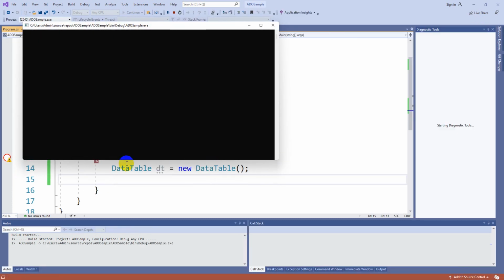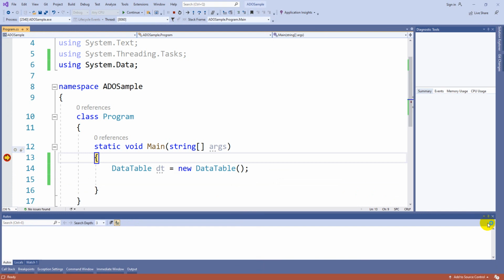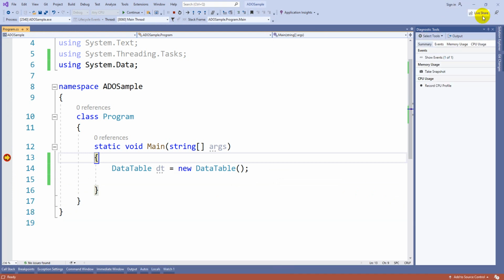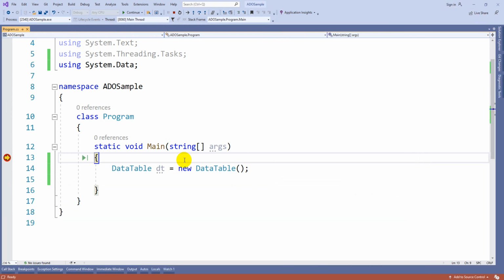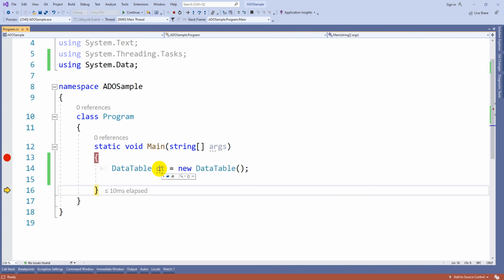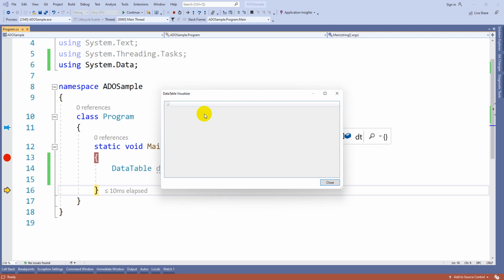From there we can execute line by line using the F10 key. I hope you remember all these things. Then take the mouse on this dt, and by using this magnifier symbol you can see the data graphically. As of now nothing is there, it's an empty one.